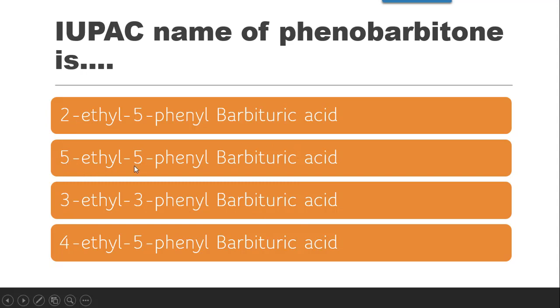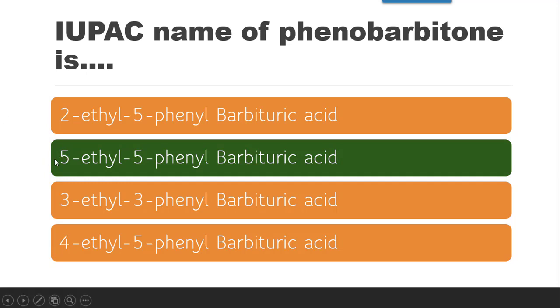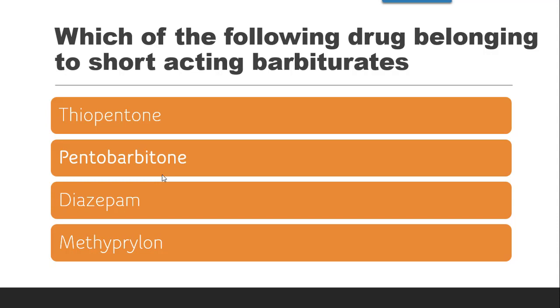So both are at fifth, as you can see in the second option. It is 5-ethyl 5-phenyl barbituric acid. That means at the fifth position both the substituents are present, and other places are occupied by either nitrogen or keto, double bond O.